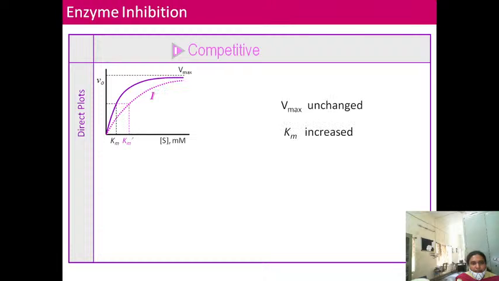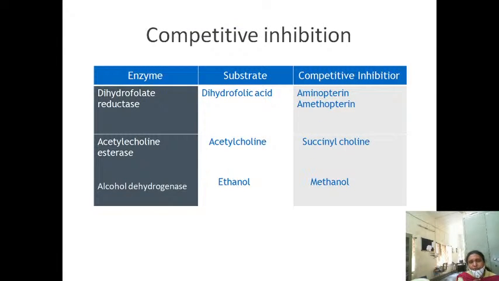Most of the drugs used for various treatments have a mechanism of action based on competitive inhibition. An example is dihydrofolate reductase. This is an enzyme. Normally for this enzyme the substrate is dihydrofolic acid, but the competitive inhibitors for it are aminopterin and amethopterin. Please note down, these two are anti-cancer drugs.